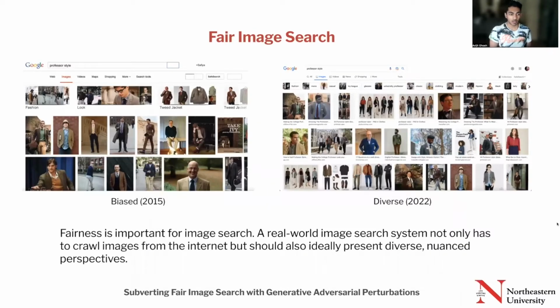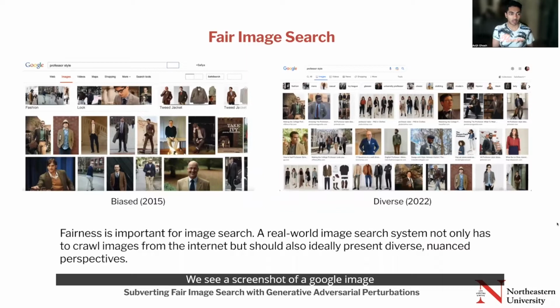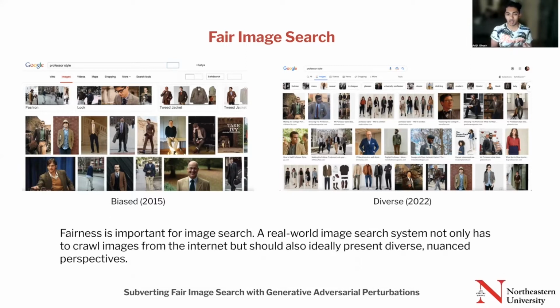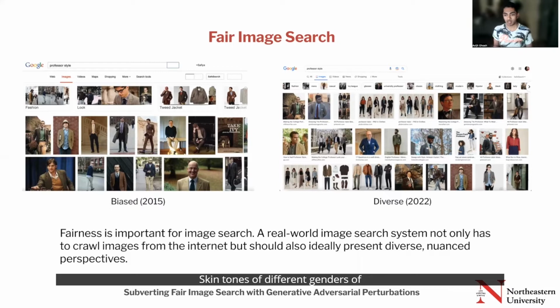On the left, we see a screenshot of a Google image search result for the search query "professor style." We see that almost all of the results are white men in tweed jackets, which is obviously not how all professors look, essentially showing a stereotype. On the right, we have a more recent result for the same query, where we see professors of different skin tones, different genders, and different clothing, which is closer to what representation in the real world looks like.